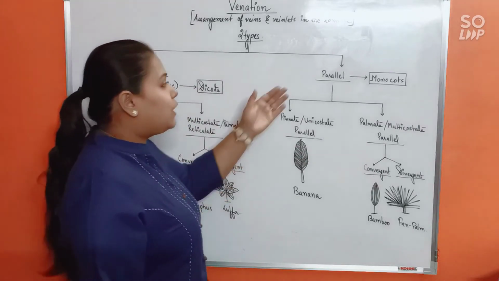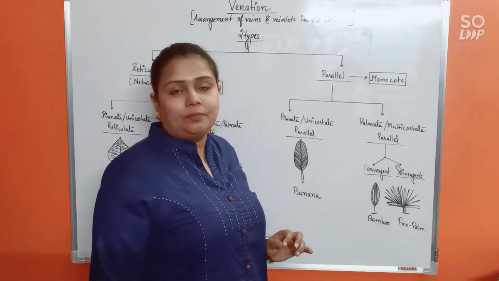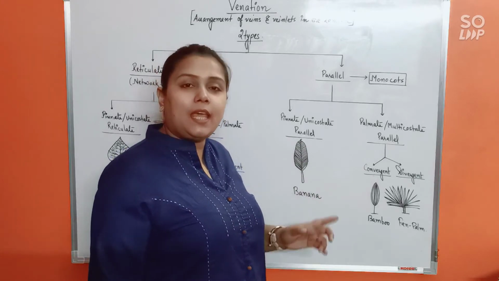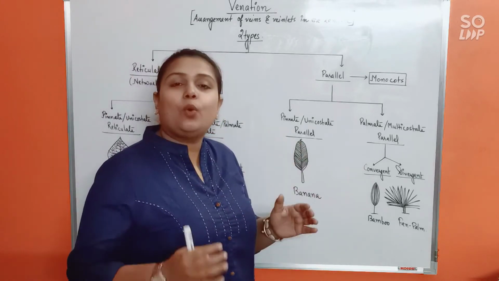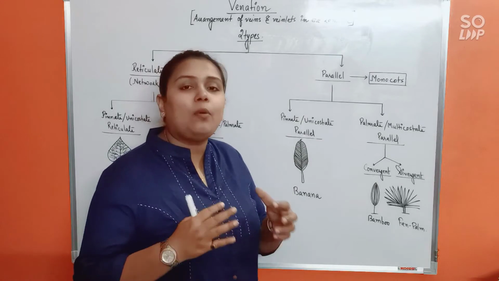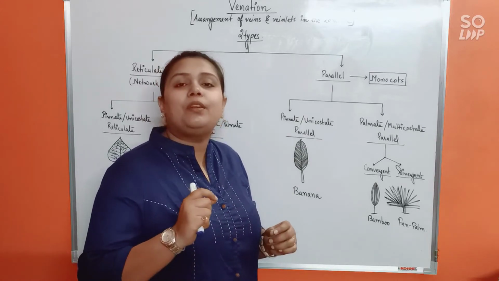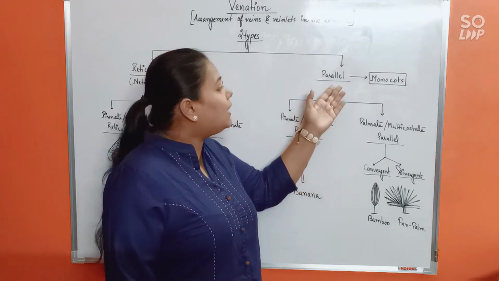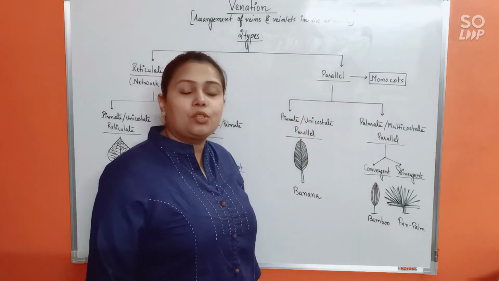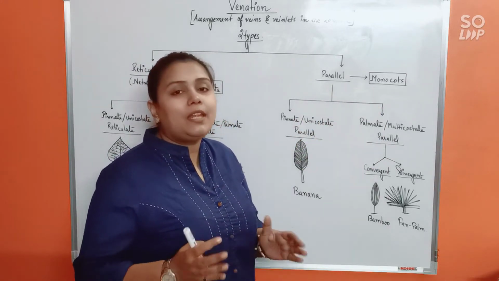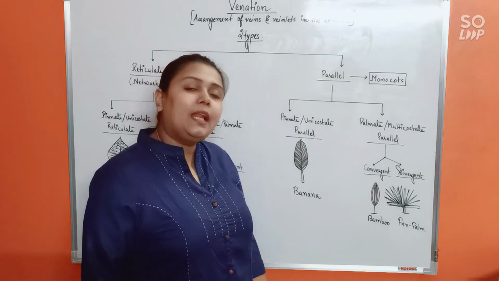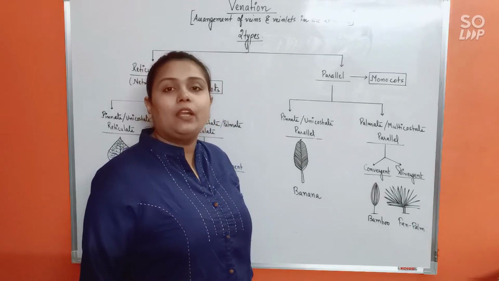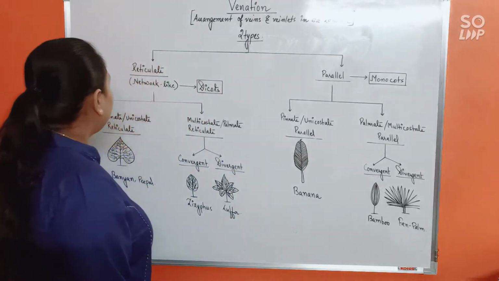Now, the next one is parallel venation. As the name itself suggests, here the veins and veinlets won't be running into each other to form a network. Rather, they would be running parallel to one another. Hence, parallel venation, and it's very common in the monocots. Now, they have various subcategories under them. Let us discuss them also along with examples.